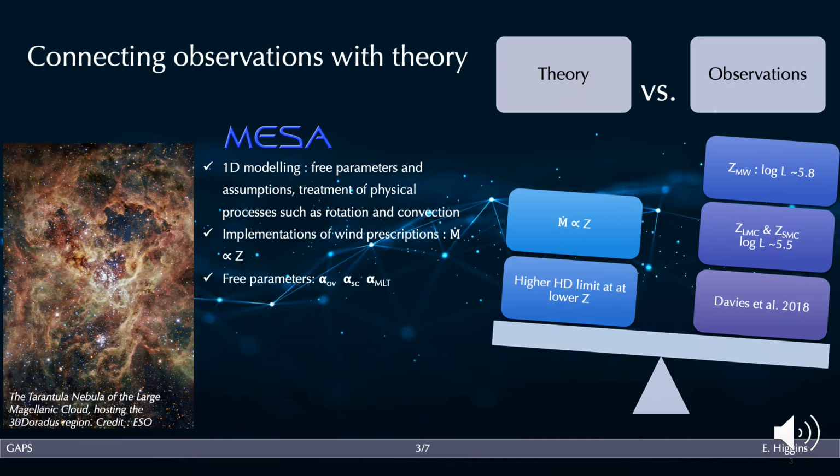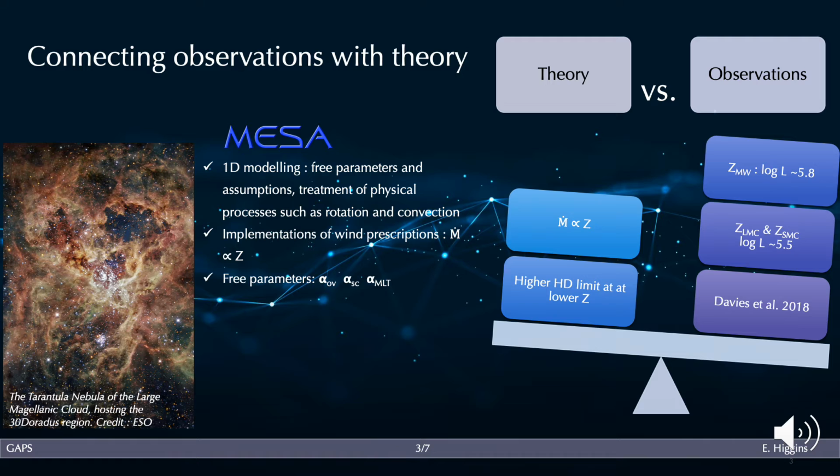and mass loss prescriptions. Now, the upper luminosity of red supergiants is considered to be a long-standing problem in connecting the theory to observations, since theory would predict that metallicity-dependent winds would dominate the evolution of massive stars, causing a higher red supergiant luminosity limit at lower metallicities.